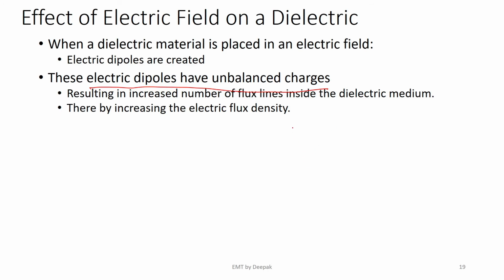The electric flux density in free space is just epsilon naught times E bar, right? But in addition to this, you have one more quantity called capital P bar. This capital P bar is called the polarization. This is equal to the net sum of dipole moments per unit volume.